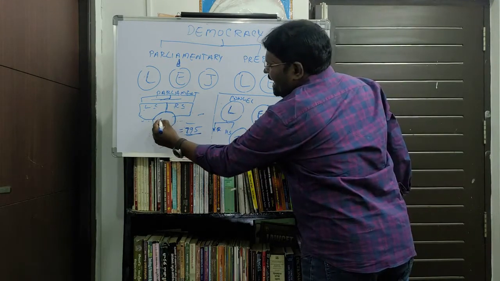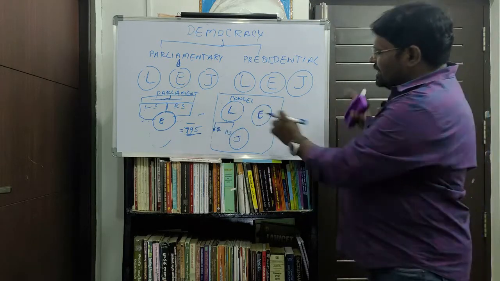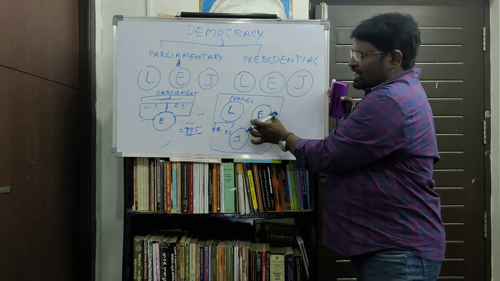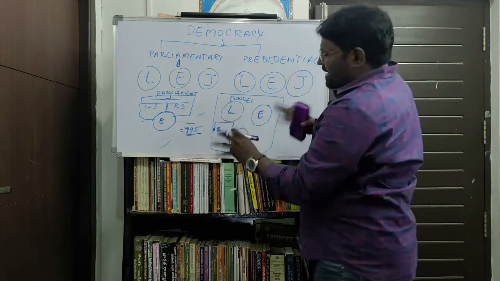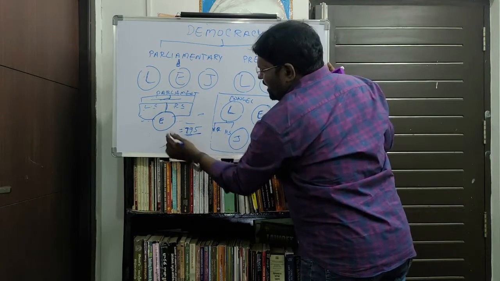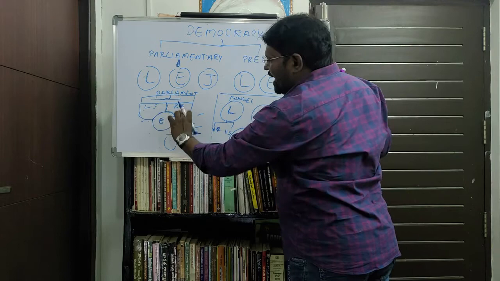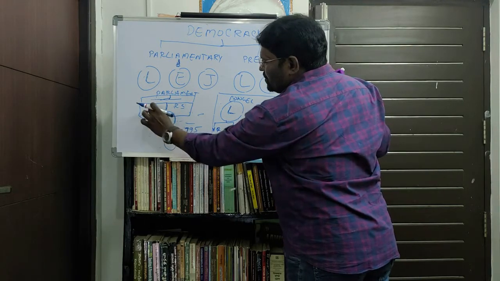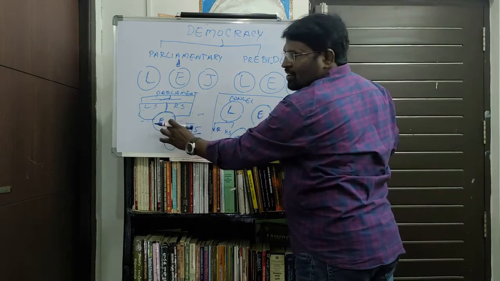So this is known as the executive body. In America there is a separate executive body, a separate legislative body, and a separate judiciary body. Whereas in the parliamentary form of government, legislature and executive are interdependent bodies, interdependent organs.